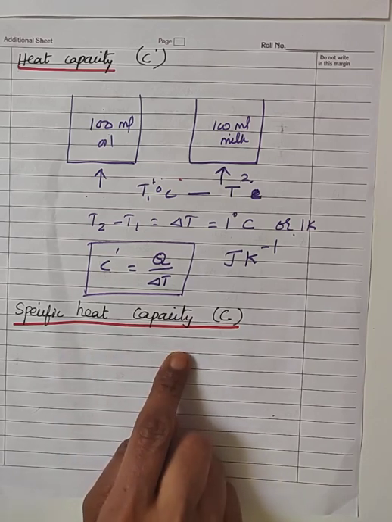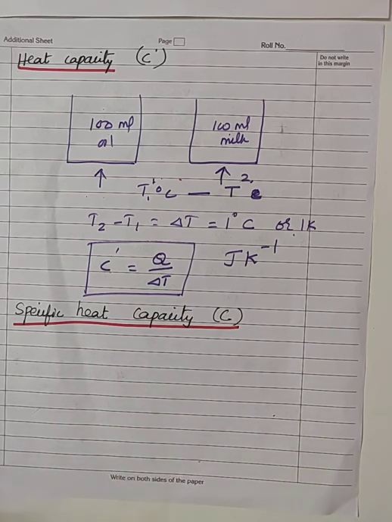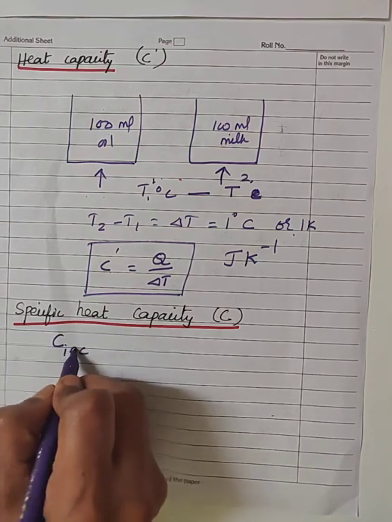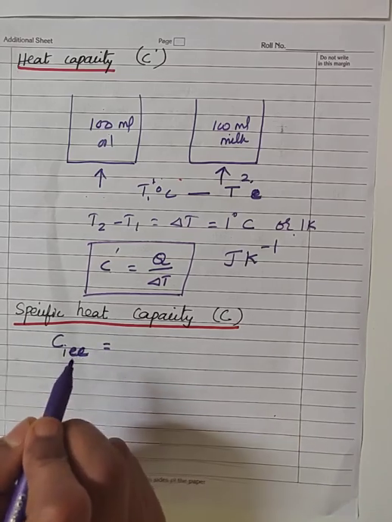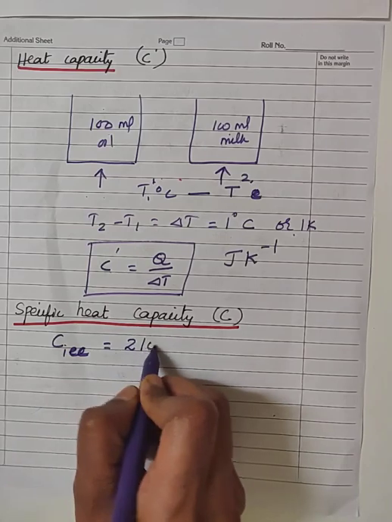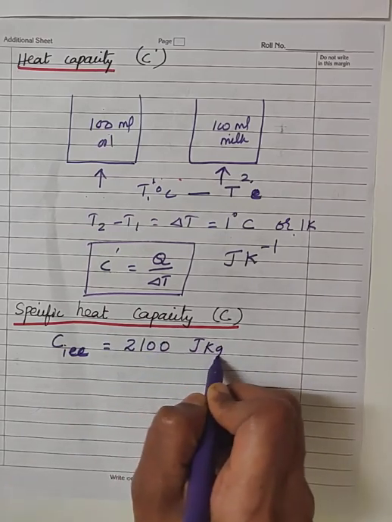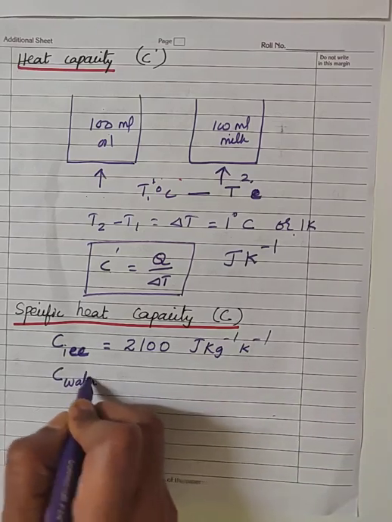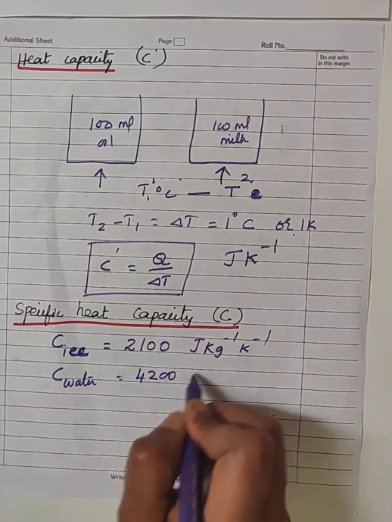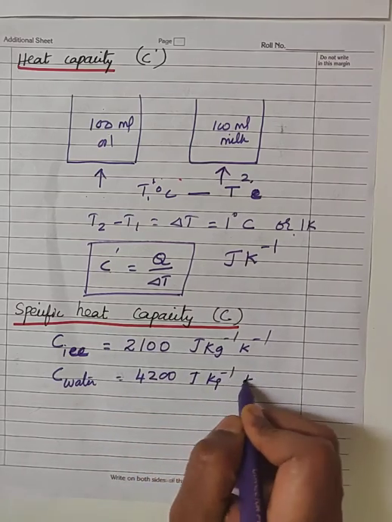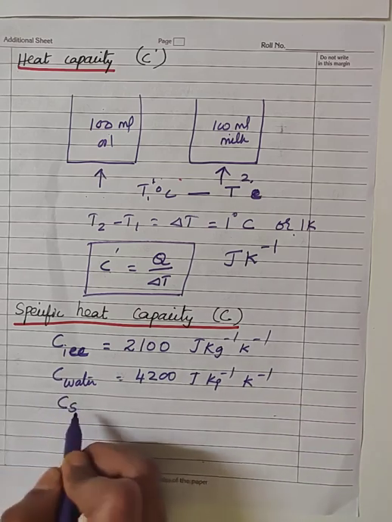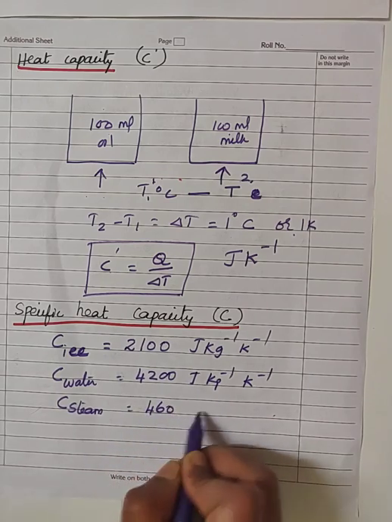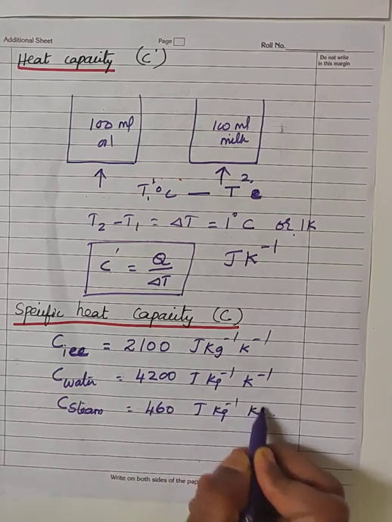The specific heat capacity of different substances is different. Let me write the specific heat capacity of common substances. Specific heat capacity of ice: all of you are familiar with ice, right? The value of specific heat capacity of ice is 2100 joule per kilogram per Kelvin. Similarly, the specific heat capacity of water is 4200 joule per kilogram per Kelvin. Similarly, the specific heat capacity of steam is 460 joule per kilogram per Kelvin.